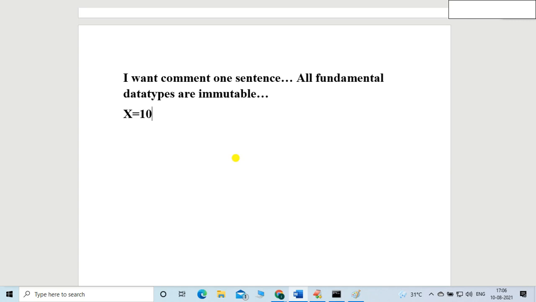We already know that thing. x is equals to 10. It is immutable. Immutable means non-changeable. Yes, string is also immutable, friend. It is also not changeable. Okay, let me show with the example.